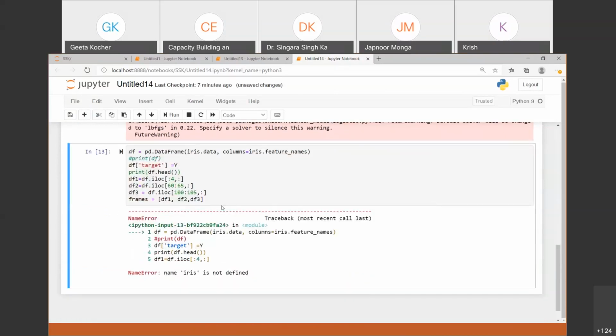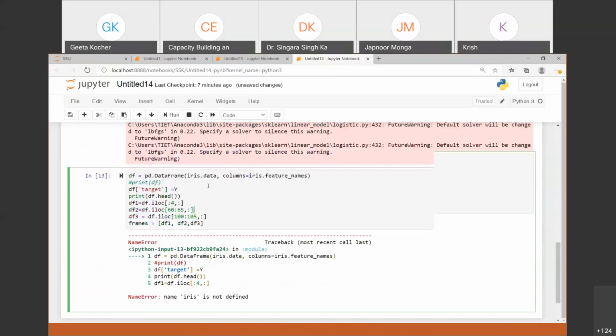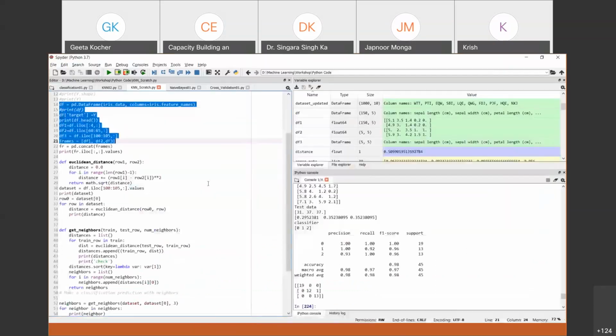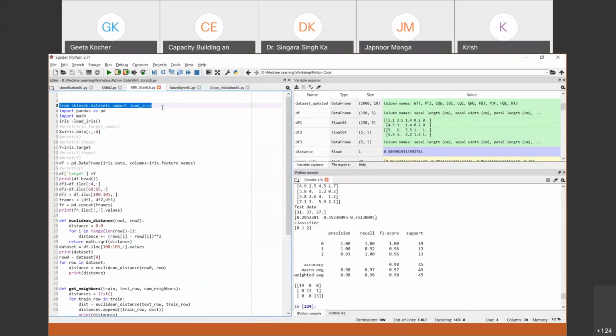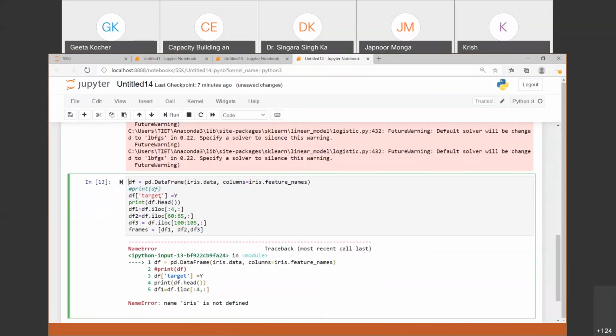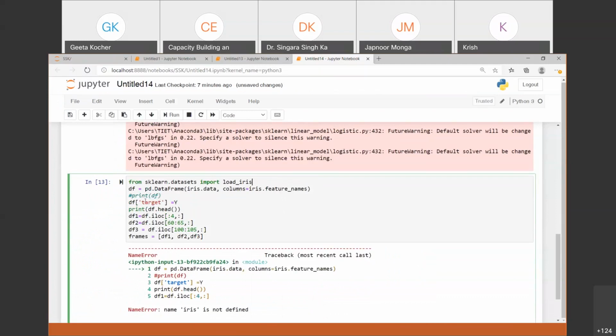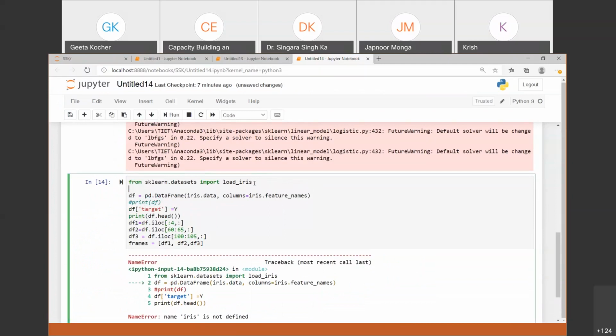Yes, sir. You can execute these statements only. Just wait, please. So I imported the iris data set. What is the error in this? Okay, PD. Where did it go?